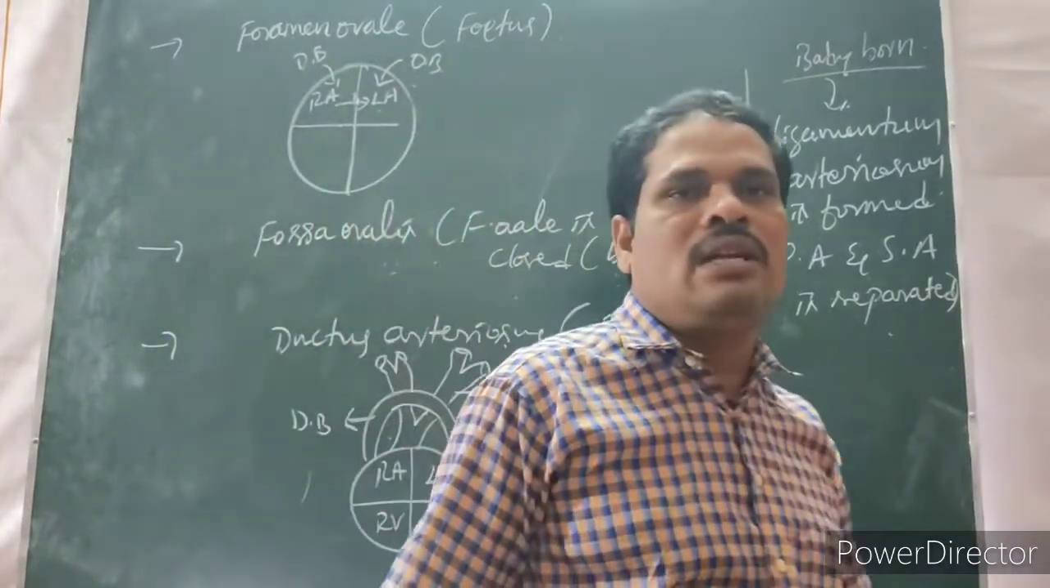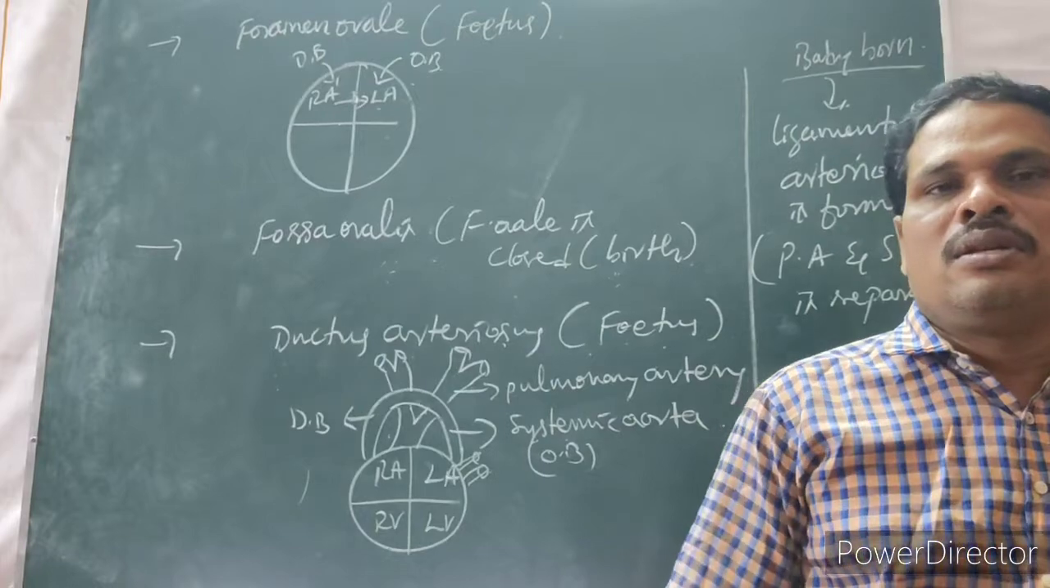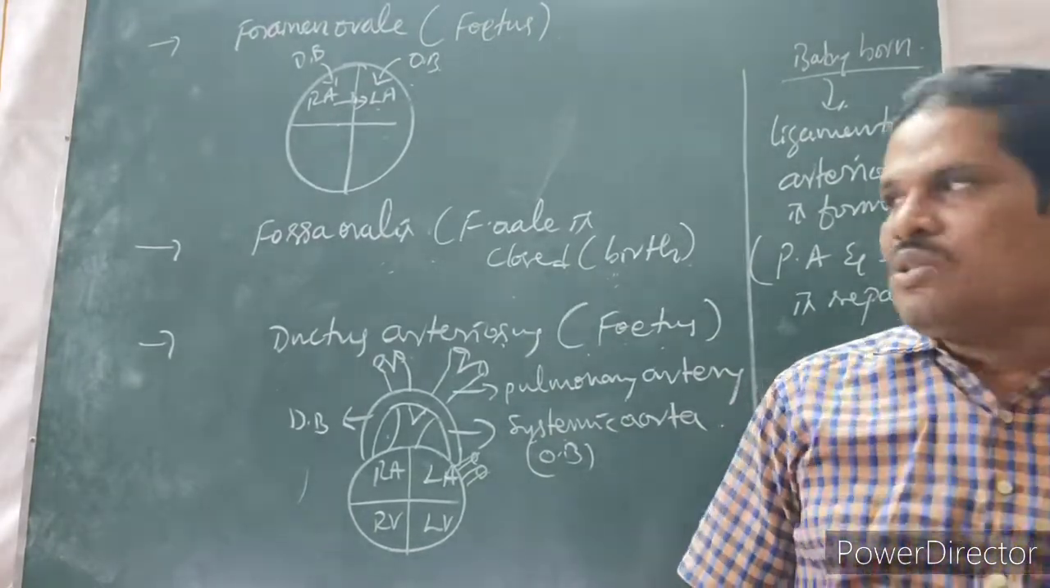What is the use of that? Deoxygenated and oxygenated blood are separately pumped to the just born baby. That is only called the ligamentum arteriosum.